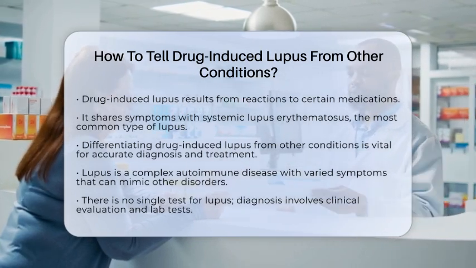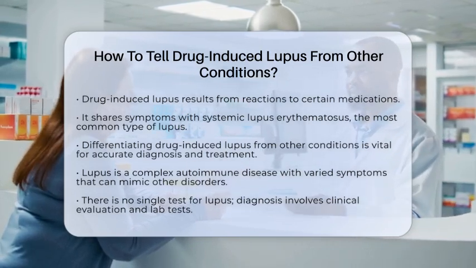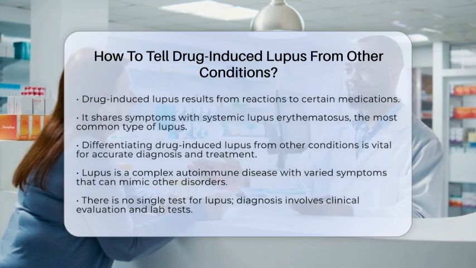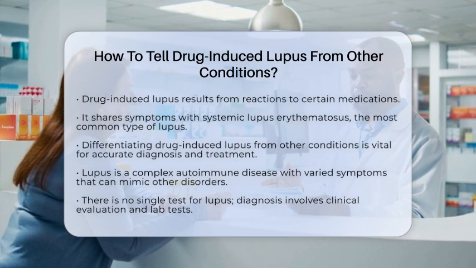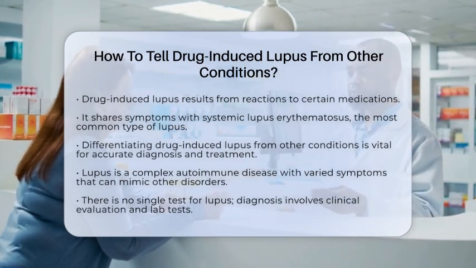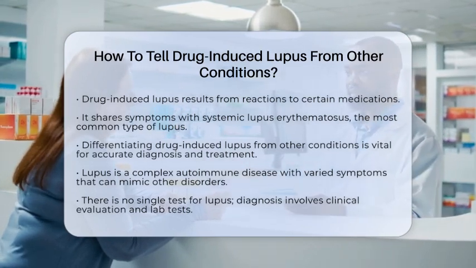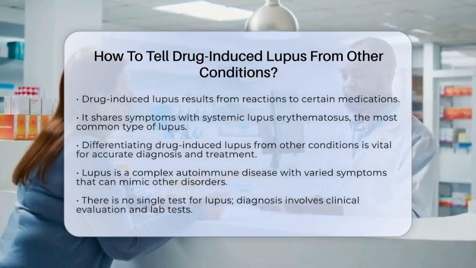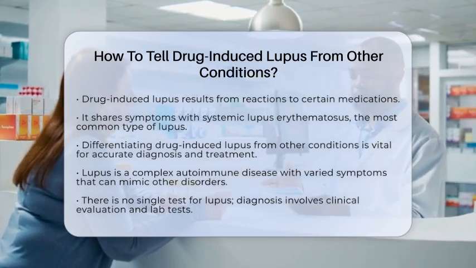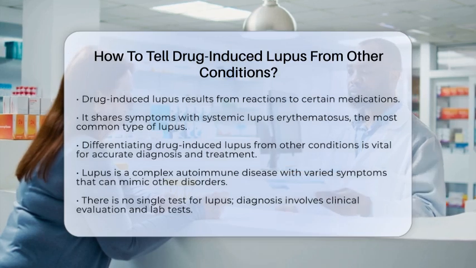First, it is important to know that lupus is a complex autoimmune disease. Symptoms can vary widely and may mimic other conditions, making diagnosis challenging. There is no single test that confirms lupus. Instead, diagnosis relies on a combination of clinical evaluation and multiple laboratory tests.